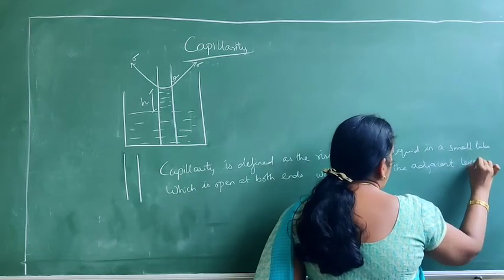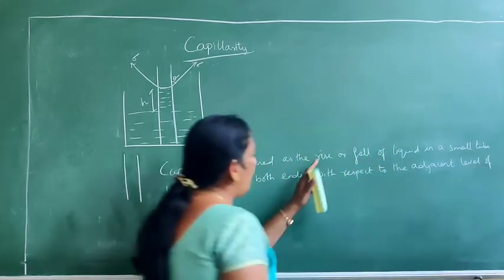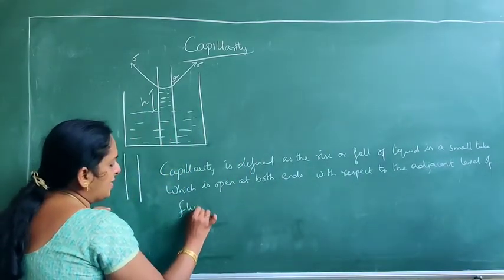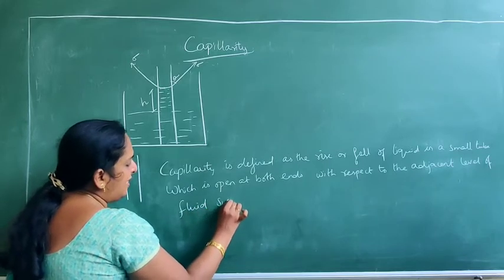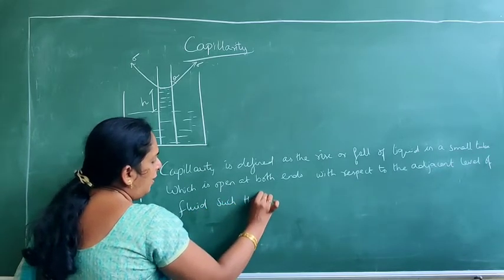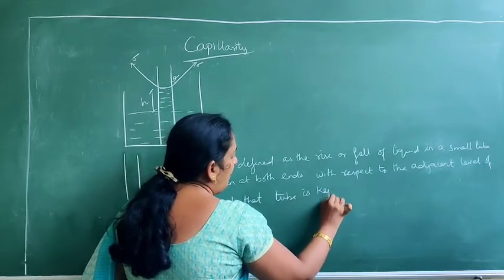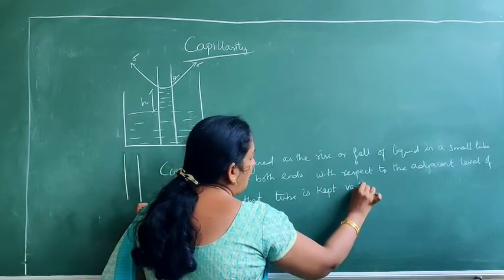I am saying fluid because we are going to consider both the cases, rise and fall. So the adjacent level of fluid, such that the tube is kept vertical.